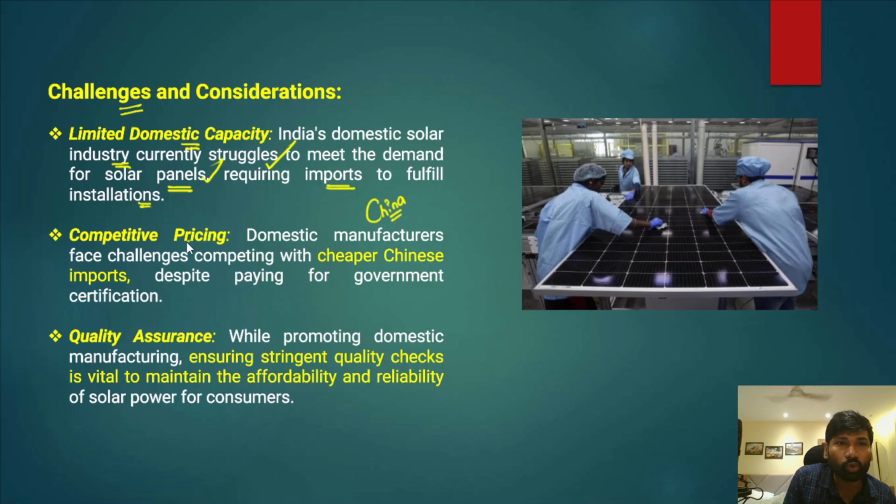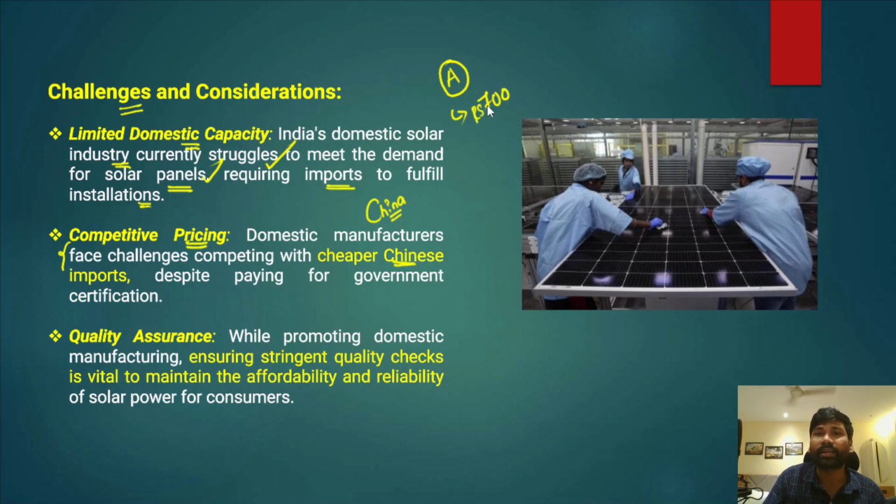Secondly, we need to talk about the competitive pricing of these solar panels, because domestic manufacturers are also facing a lot of challenges because of cheaper Chinese imports. For example, imagine a domestic solar panel manufacturing unit A. This has been selling one solar panel for the cost of 700 rupees.